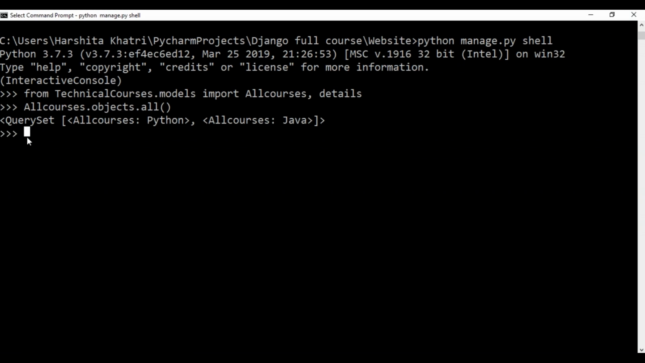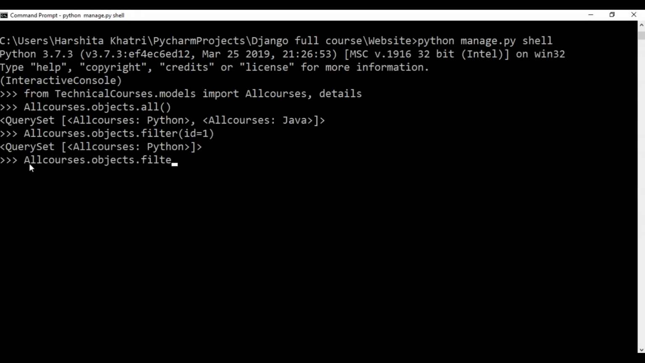Not just this, guys, you can actually filter out anything you want from the database. To do that, you can make use of the filter command. So for that, you'll use allcourses.objects.filter. And within this, I'll just specify the parameter as id equal to 1. I'll hit enter. So as you can see, I've specified the id as 1 and it has filtered out Python and returned the same. Similarly, you can also make use of the get method. To do that, just specify get, and within that, I'll say id equal to 2. So now the get method has returned Java as the name of the course having id 2.